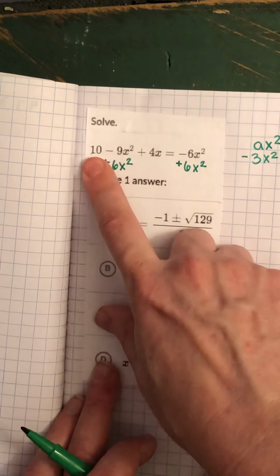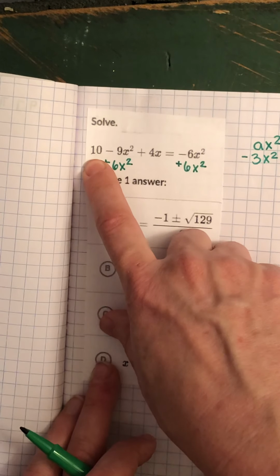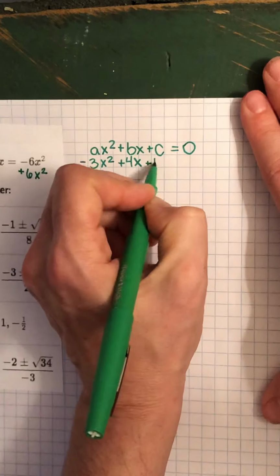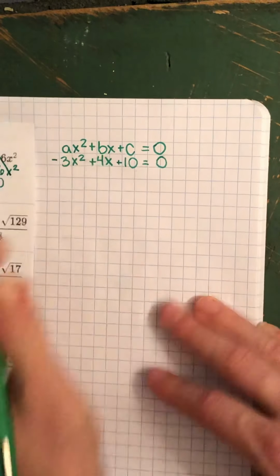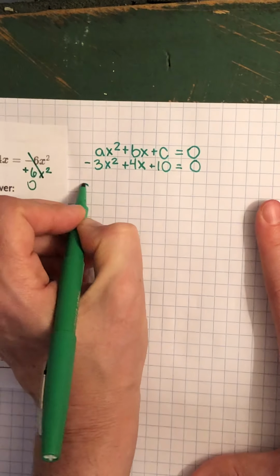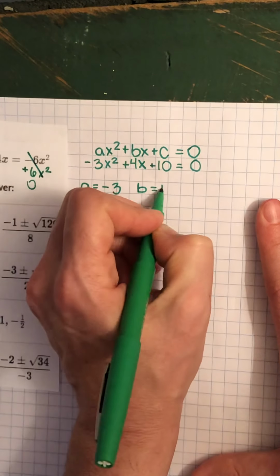We're doing a lot, guys. And this 10 is a positive 10. There's nothing in front of it. Positivity is assumed. Equals 6x squared, take away 6x squared is 0. Okay. I'm not going to rewrite the equation again. You can if it helps you. I'll sing it to you if you want.